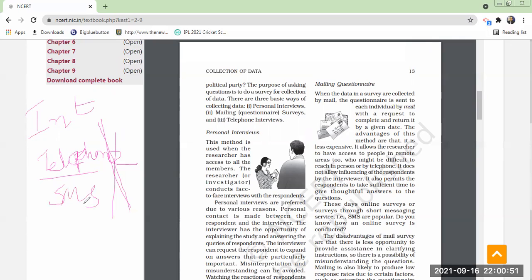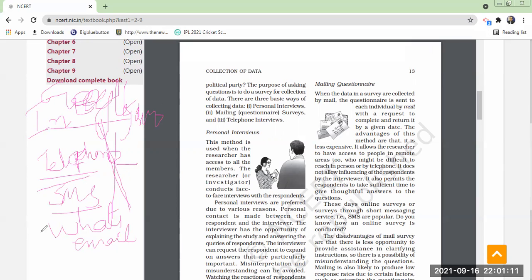They can collect data through WhatsApp also. Very good. Through email also they can collect data. Similarly, through Google Form also they can collect data nowadays. From Google Form they will ask everything, and the beauty of Google Form is that it automatically analyzes the data: how many said yes for the first question, how many said no, with pie diagram and bar diagram, everything will come in Google Form.